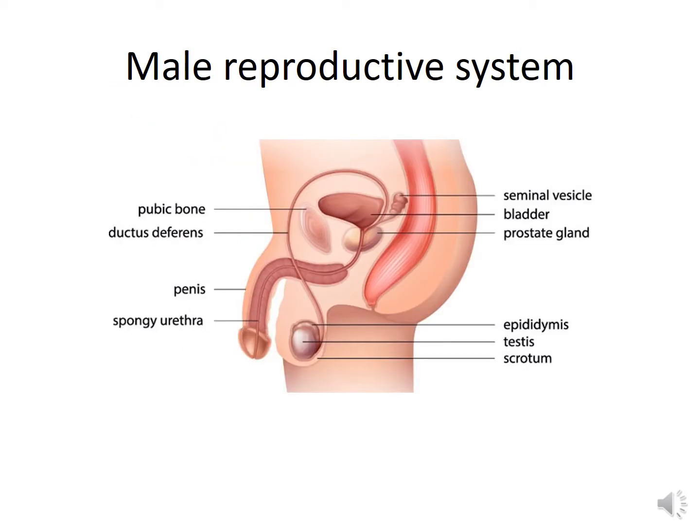Now, starting with the male reproductive system. The male reproductive system is designed to produce male gametes, that is the spermatozoa, and to convey these into the female genital tract. Now we will go through the components of the male reproductive system again.